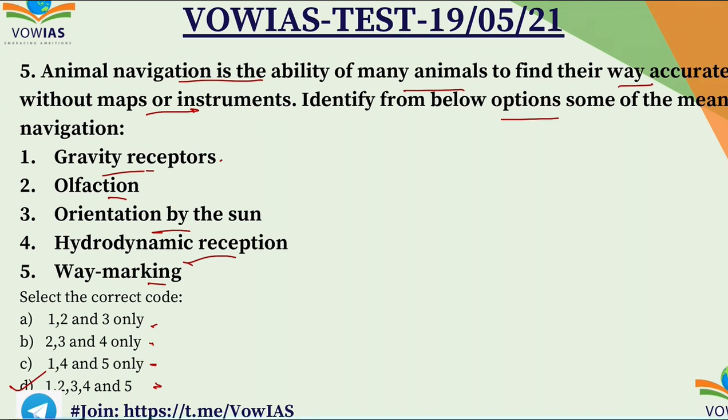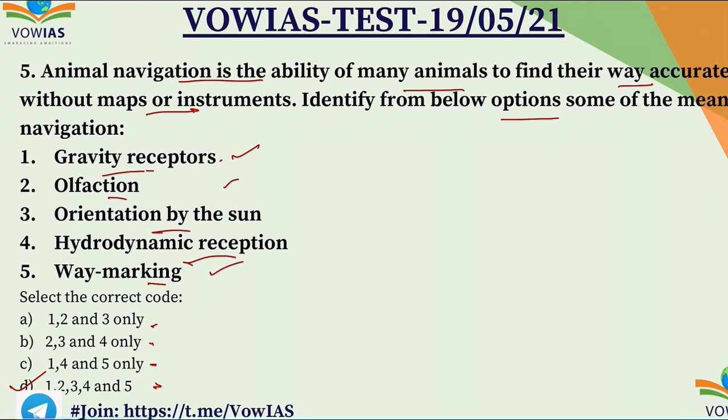Because for animal navigation, gravity receptors, that means the gravity is being used, the olfaction is used, orientation of the sun is also used. Okay? Because based on the direction of the sun, the animals will move. So the orientation of sun is being used, and hydrodynamic reception, that means using the hydrodynamics the animals can move. So therefore the fourth option is also right.